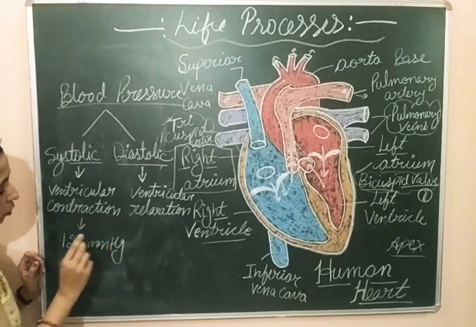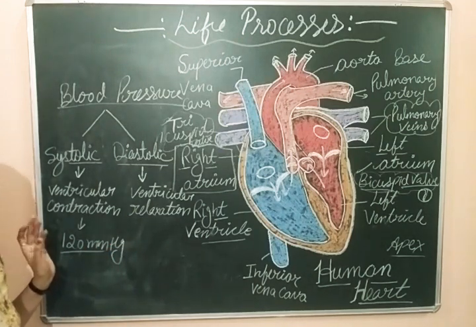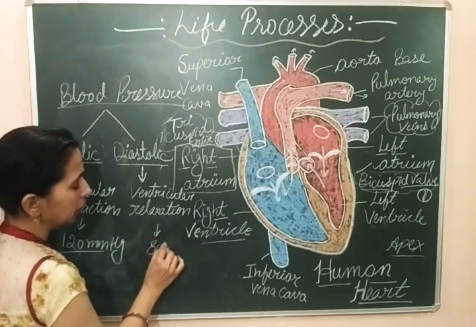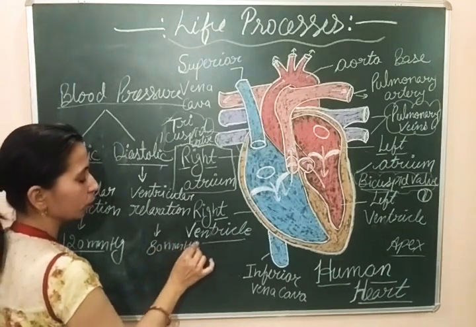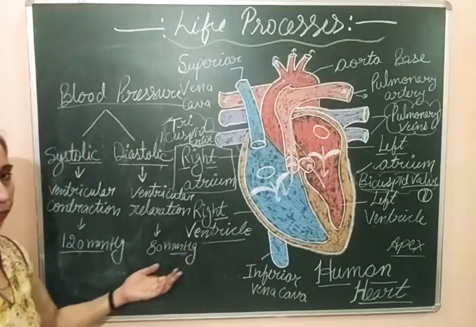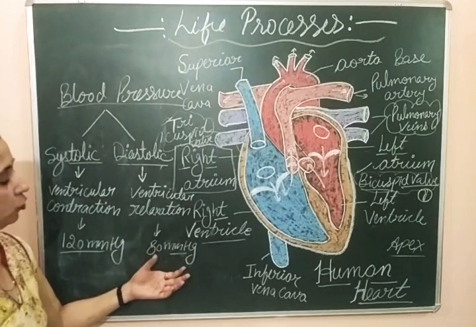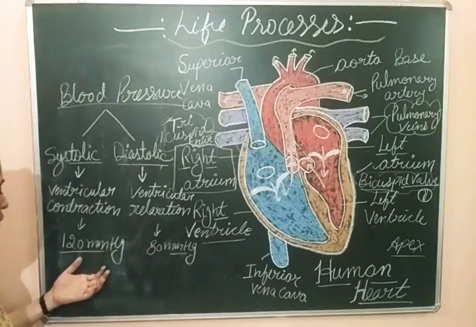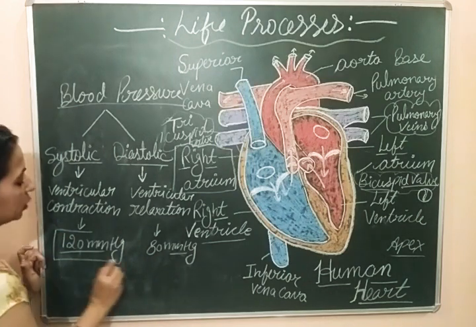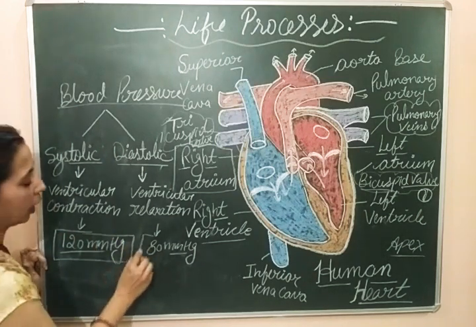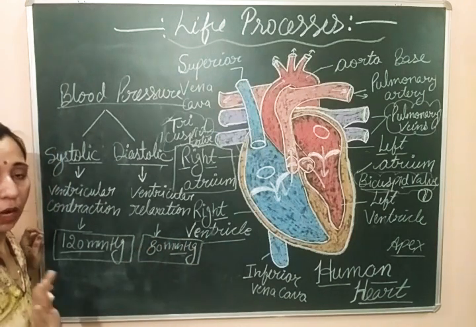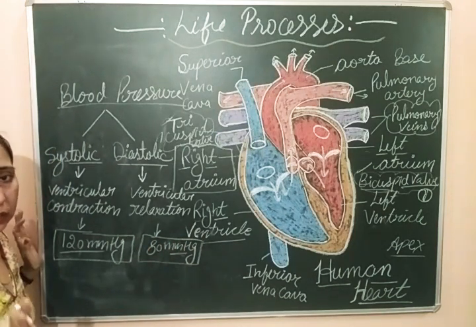The value of systolic pressure is 120 mmHg, and the value of diastolic pressure is 80 mmHg. Here mmHg is the unit; Hg is for mercury. At the level of mercury we measure this blood pressure, so here we write the value in mmHg. So the systolic pressure is 120 mmHg and diastolic pressure is 80 mmHg in a normal healthy adult.